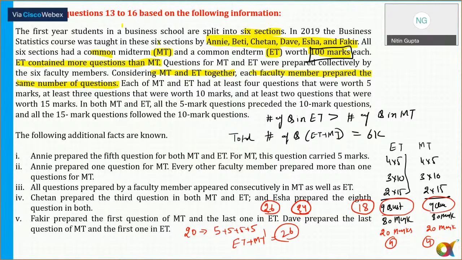Okay. Now, so we know that the total number of questions is 24. And we also know that the number of questions in ET has to be more than MT. So the minimum number of questions in ET has to be 13, because 12 plus 12 is equal to 24. And if 12 plus 12 is equal to 24, it means the minimum number of questions in ET has to be 13. Now, in ET there are already 9 questions, and maximum 4 questions can be added, not more than 4. So it means in ET there is definitely a total of 13.